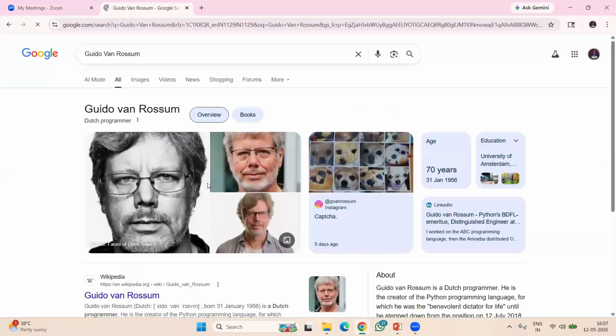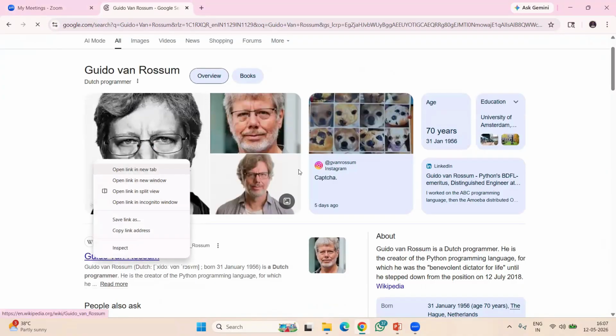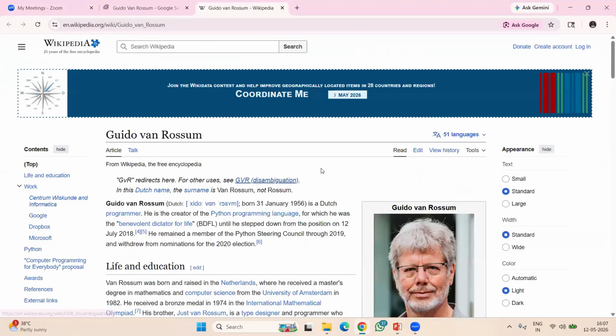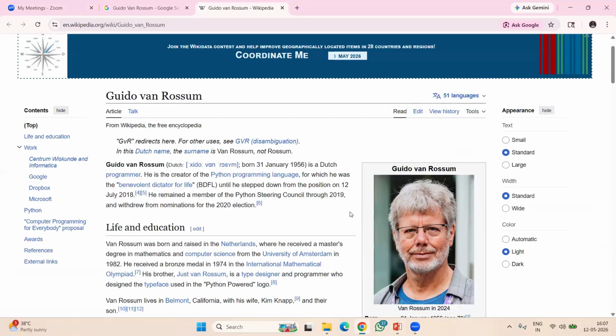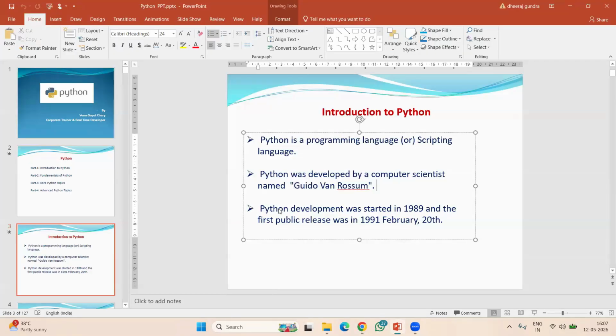I asked you to go through it if you want to know more about him, you can go through this article from Wikipedia. Next, Python development was started in the year 1989, and the first public release was in 1991, February 28th. So this is when Python was developed and when it was released.